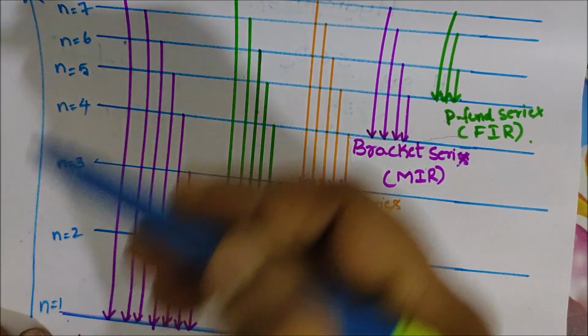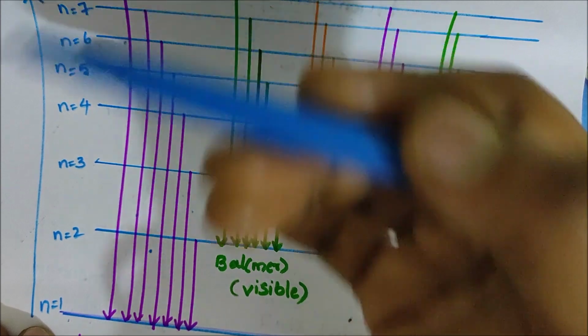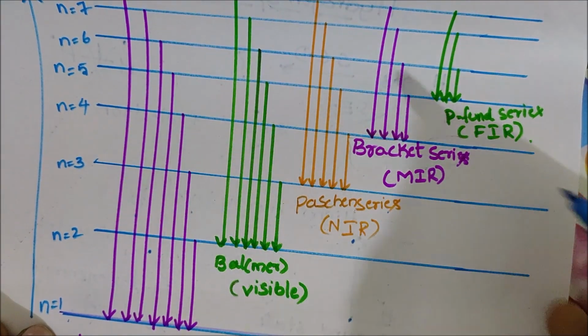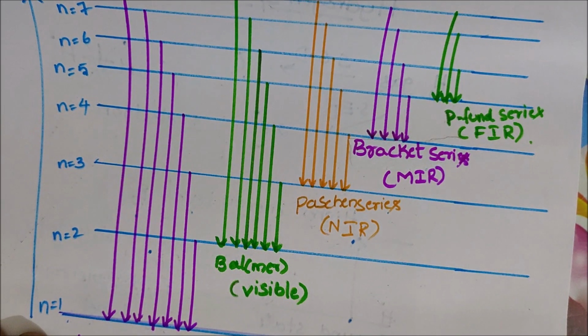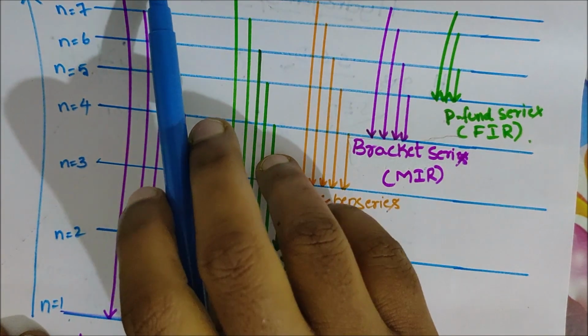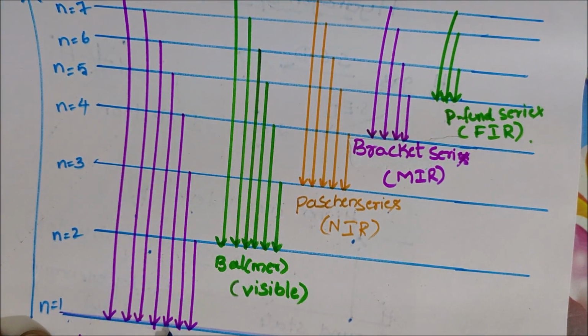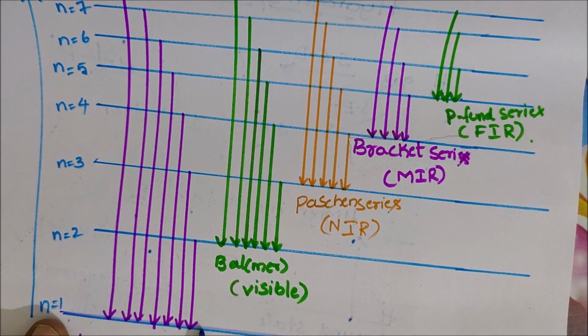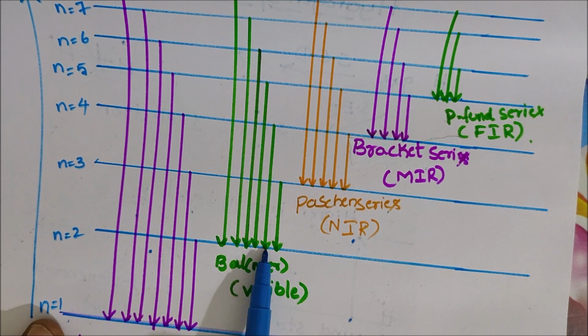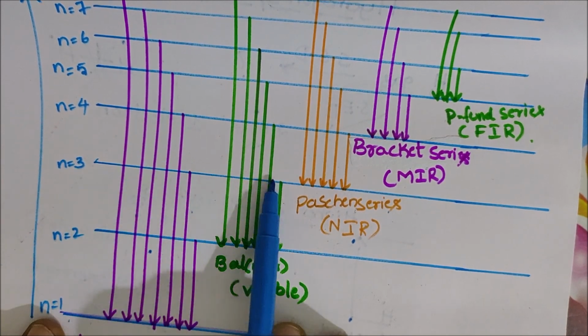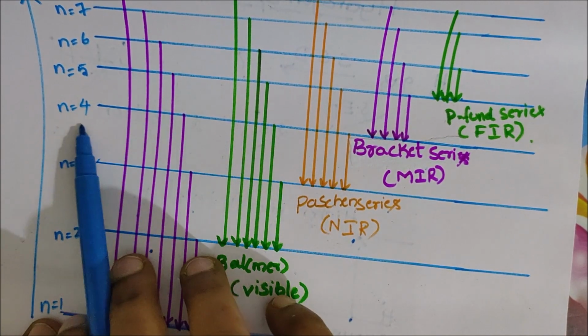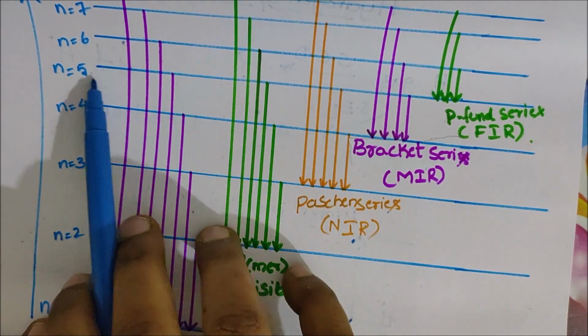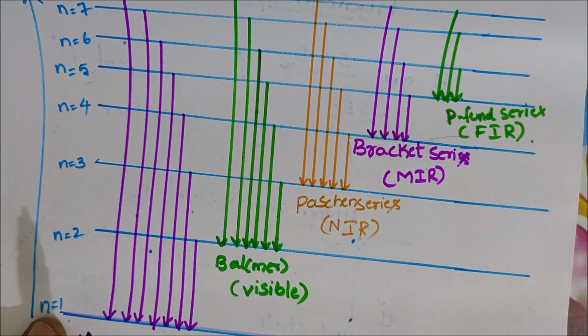When the electron jumps from a higher energy level and comes back, different lines of the spectrum are formed. n equal to 1 is the first energy level, n equal to 2 is the second energy level, n equal to 3 is the third energy level, n equal to 4 is the fourth energy level, and so on.